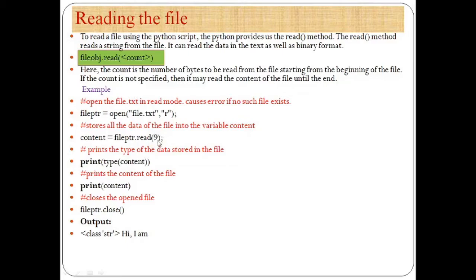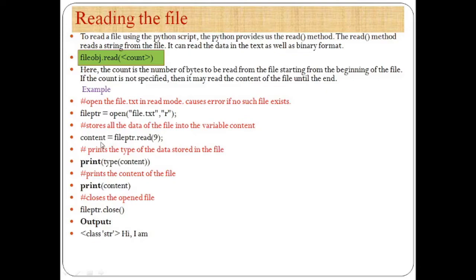If you use some particular number here, that means this number tells us that we have to read that particular length of the file, and if you don't mention that count, that means you have to read the whole file. See here this example, file ptr. File ptr is an object, and using that object we are reading the file.txt. File.txt is the name of the file.